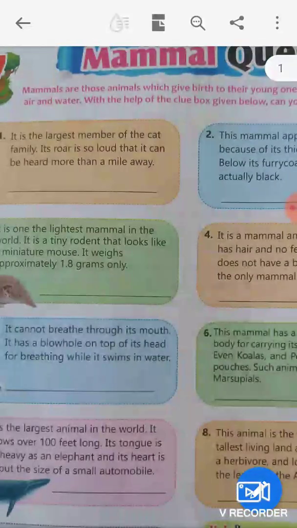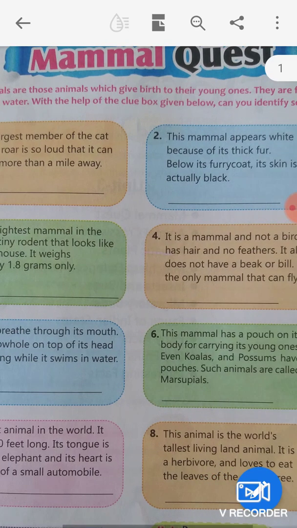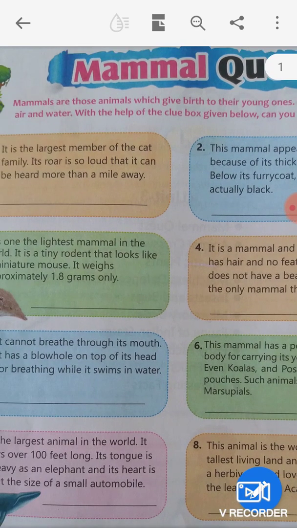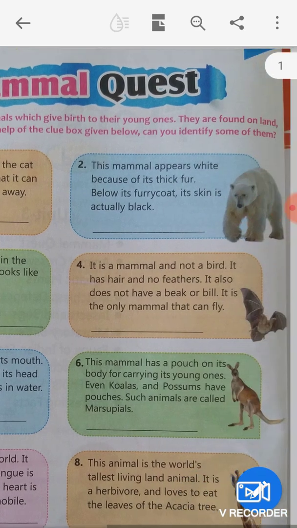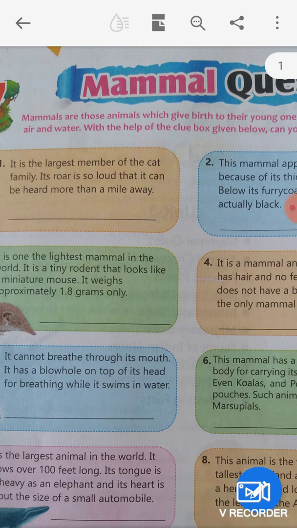Mammals are those animals who give birth to their young ones. Suppose a person asks you a question, who are mammals? Mammals are those animals which give birth to their young ones. They are found on land, air and water. Here everywhere you can find mammals, on land, air and water.